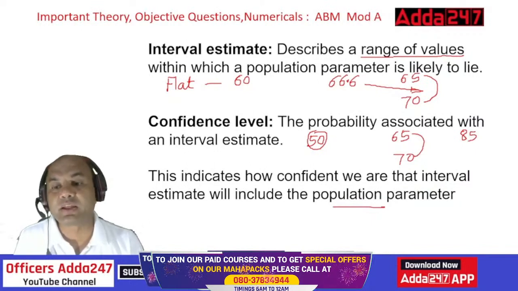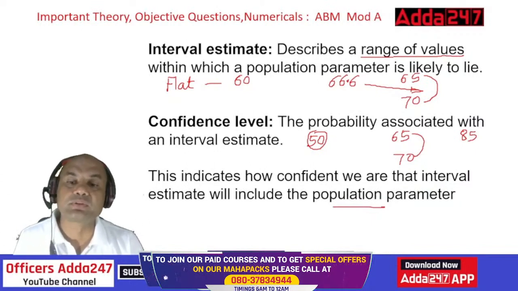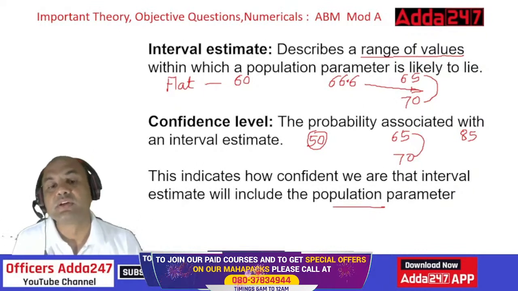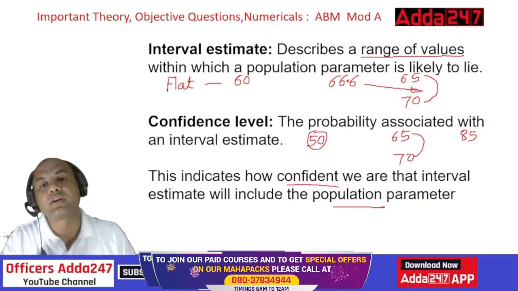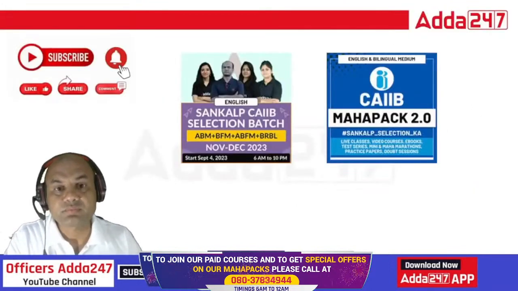But if it goes to 85 lakhs, then my logic was wrong. If it goes to 50 lakhs, my logic was wrong. So this shows you the confidence level. How confident we are.